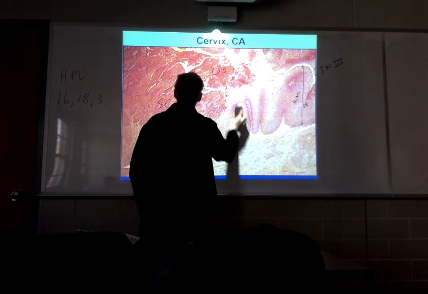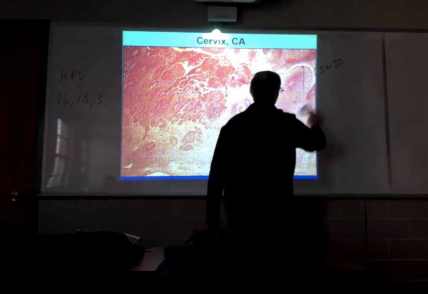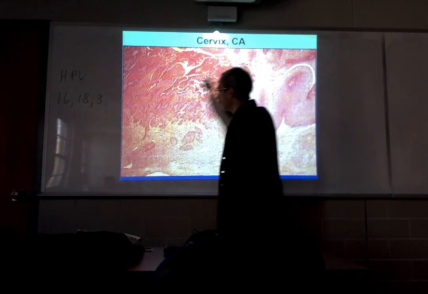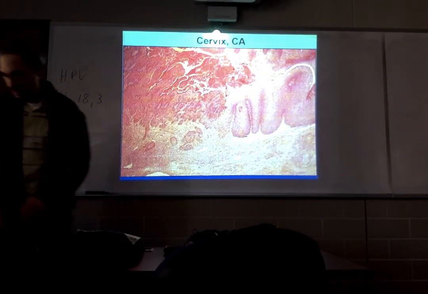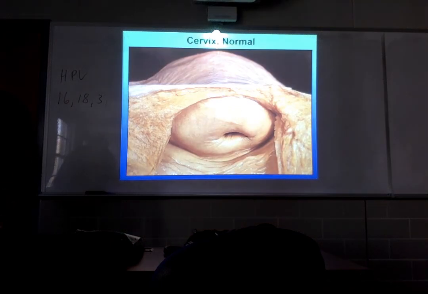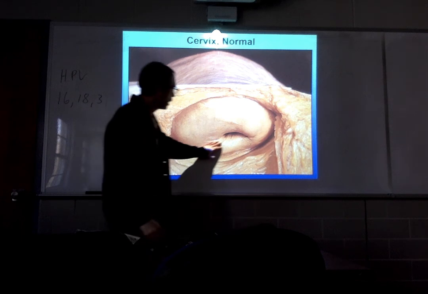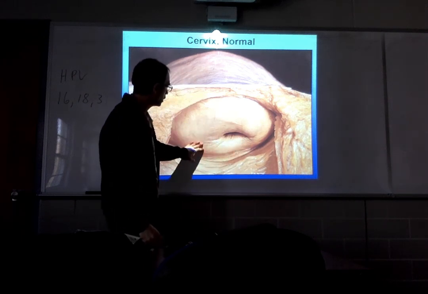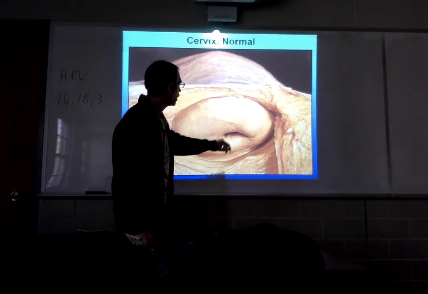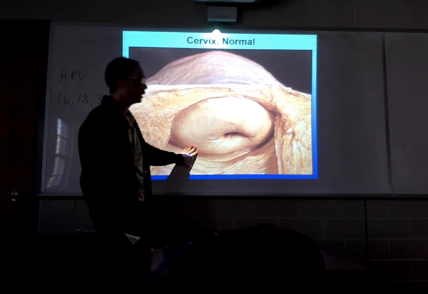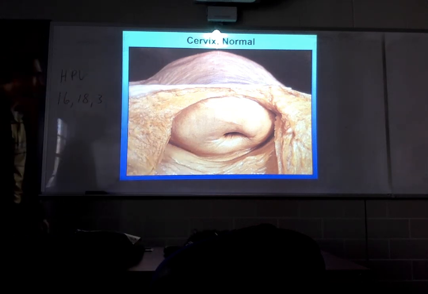Let's take a look at what cervical cancer would look like macroscopically. Okay, so we've looked at a normal cervix. Here's the normal cervix. Again, smooth, shiny, glistening. Okay, cervical os. Everything looks good here. This is what a normal cervix looks like.